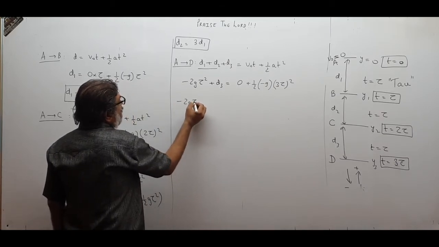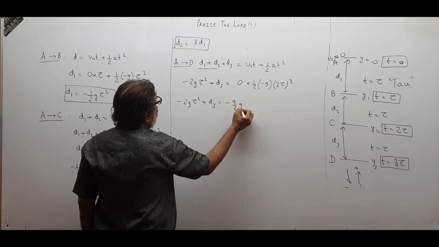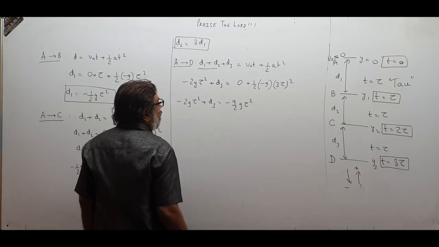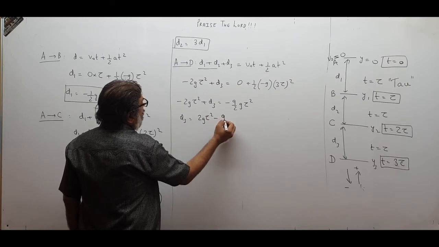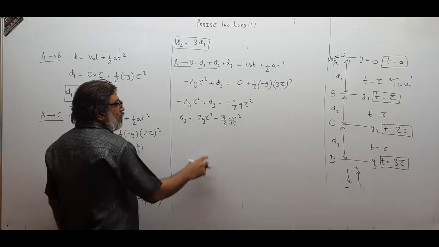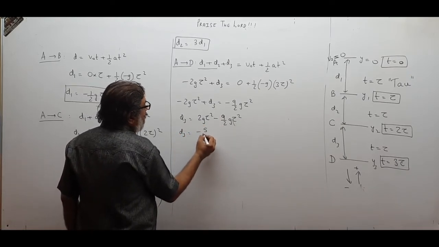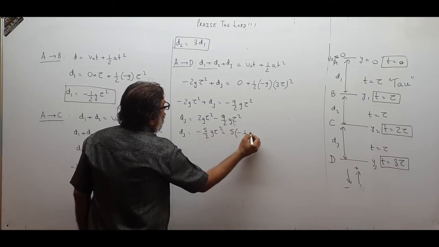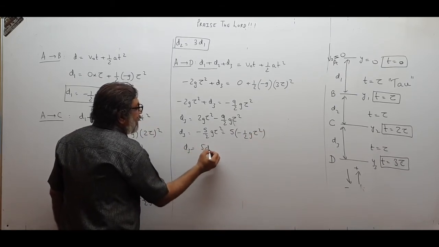So minus 2 g tau square plus d3 is minus 9 by 2 g tau square. So d3 becomes minus 9 by 2 g tau square plus 2 g tau square, which is minus 5 by 2 g tau square, that can be written as 5 into minus half g tau square. So d3 becomes 5 d1.